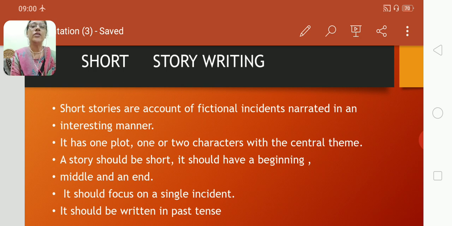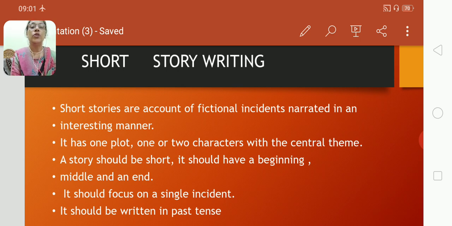So, what does a story have? A story has one plot, one or two characters with a central theme. You should have a central theme. You should have a message in your story. A story should be short. It should have a beginning, a middle, and an end. And your story should not focus on many accounts, many incidents. It should focus on only one incident because you are writing a short story. You are not writing a long story or a novel.